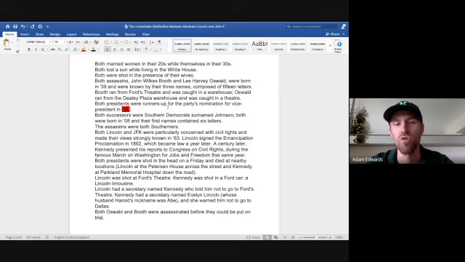Both presidents were runners-up for the party's nomination for vice president in 56. I knew there had to be a 56 connection somewhere. There it is. Both successors were Southern Democrats, surnamed Johnson. What are their chances? Both were born in 08, and their first names contained 6 letters. The assassins were both Southerners.